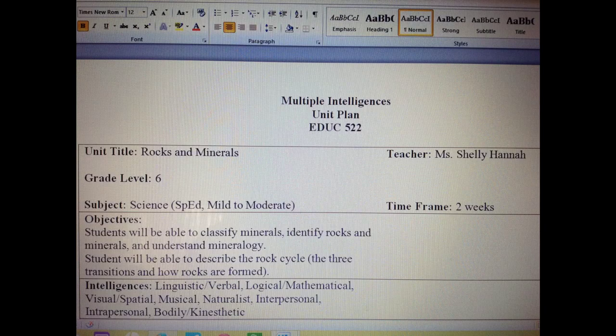This unit plan is 2 weeks long and it is titled Rocks and Minerals. It is 6th grade science geared more towards special needs students, considered mild to moderate. The objectives are students will be able to classify minerals, identify rocks and minerals, and understand mineralogy. Students will be able to describe the rock cycle, the 3 transitions, and how rocks are formed.